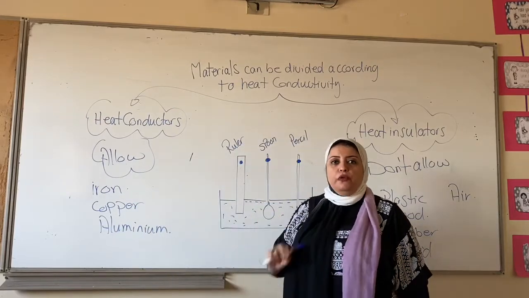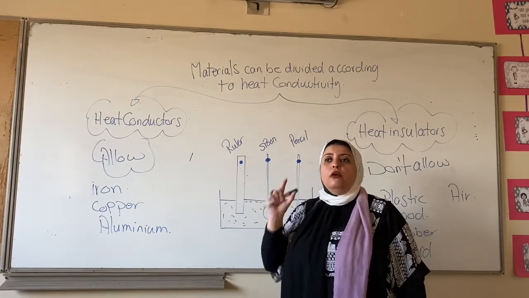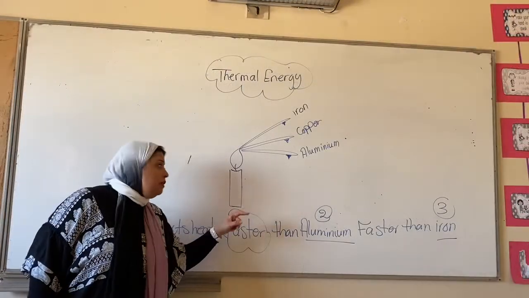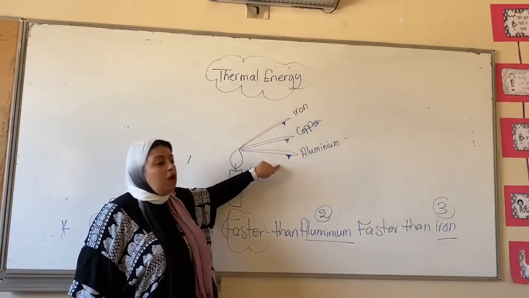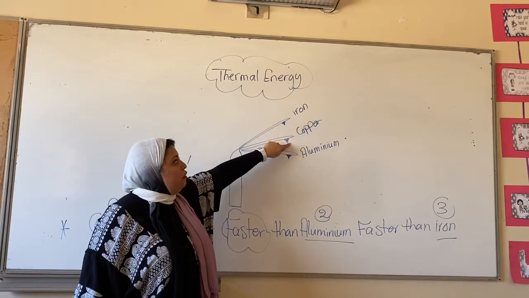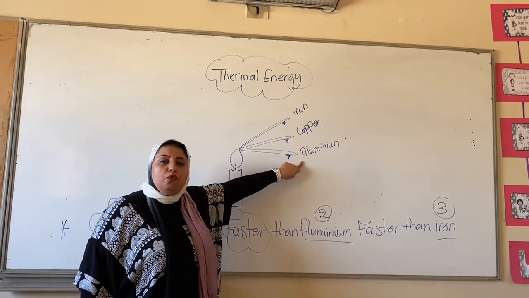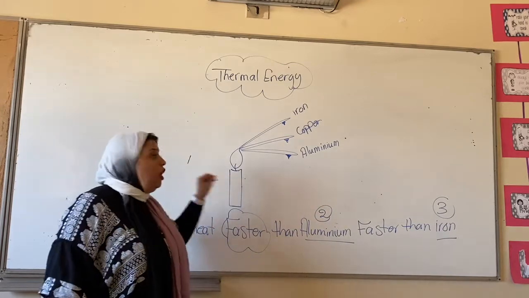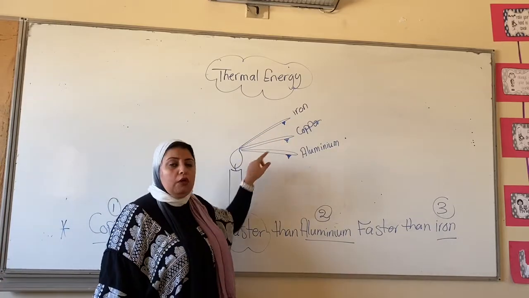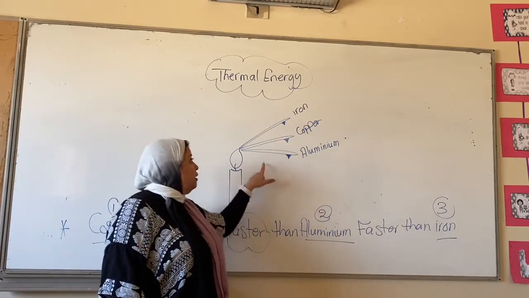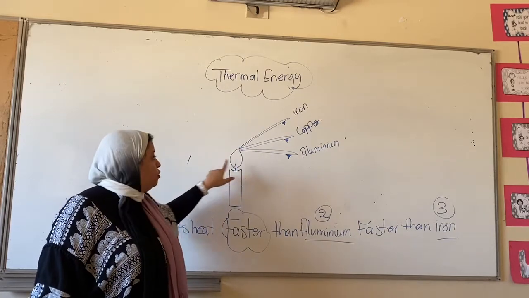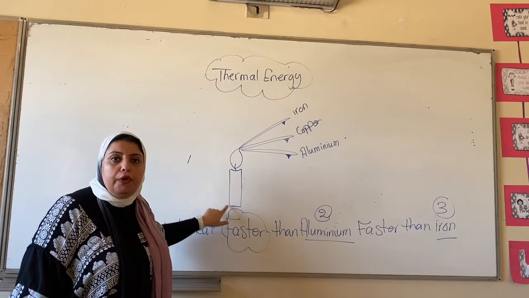How can we prove this? We are going to prove this now by doing a very small experiment. Here in our experiment, I will get 3 rods. Rods means sticks. One of them is made of iron, the other one is made of copper, and the last one is made of aluminium. I will stick an office pen, a metal pen, onto each one, also by using wax. Then I will put the tips of my 3 rods over the flame of a lighted candle.